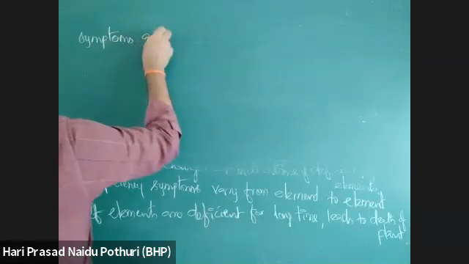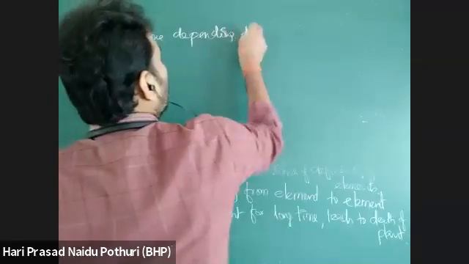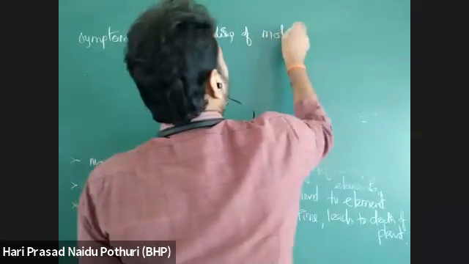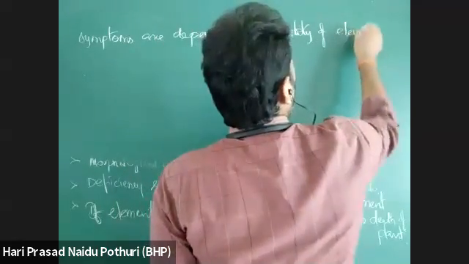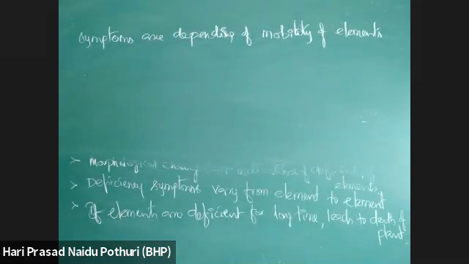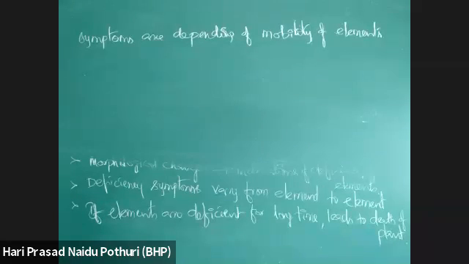Deficiency symptoms are depending on mobility of elements. What is mobility of elements? Transport of an element from one part of the plant to another part of the plant. That is mobility. So for mobile elements, deficiency symptoms show somewhere, and for immobile elements, deficiency symptoms develop somewhere else.